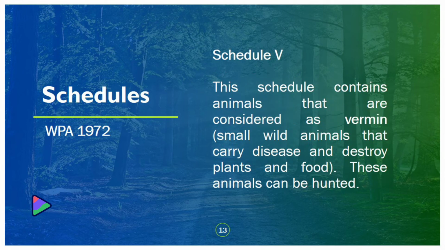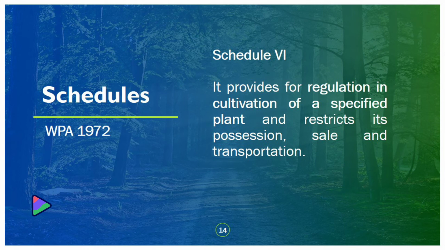When it comes to Schedule 5, the schedule contains animals that are considered vermin. That means small wild animals that carry disease and destroy plants and food. In this category, the animals can be hunted. So Schedule 5 contains animals which are called vermin. They can be hunted. The last schedule mentioned is Schedule 6. It provides the regulation of cultivation of some specified plants and restricts their possession, sale, etc. So the plants included in this cannot be cultivated without the prior permission of the competent authority.